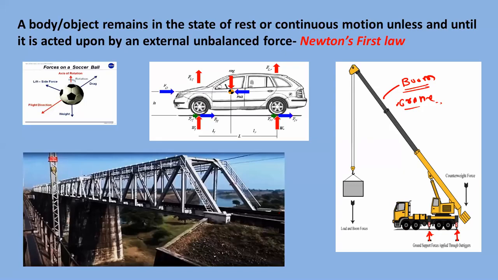Then another example, this is the railway bridge. So these are some examples for the bodies. I hope this concept is clear. What is the meaning of body?